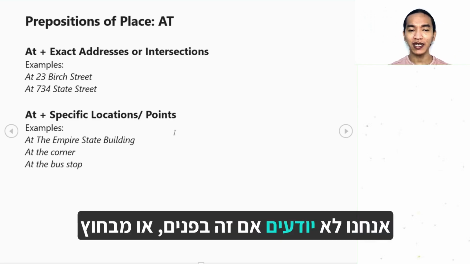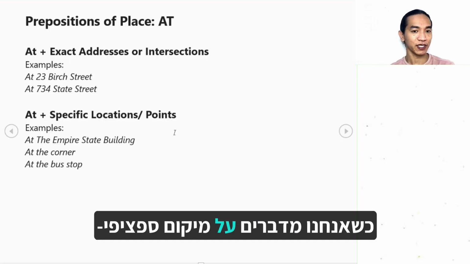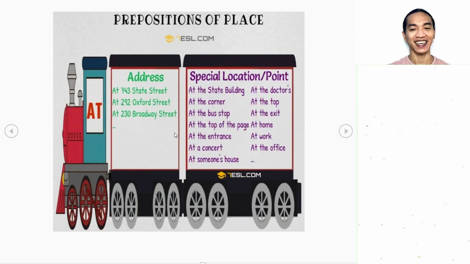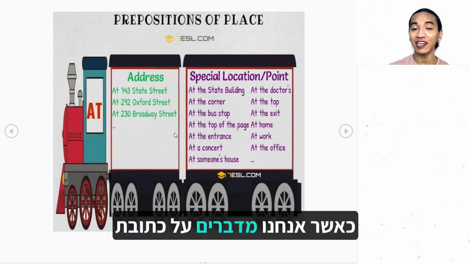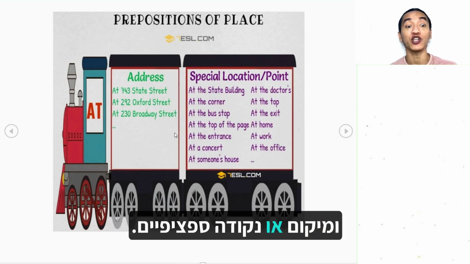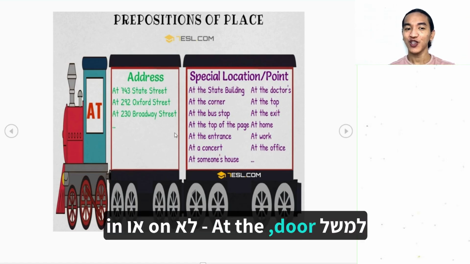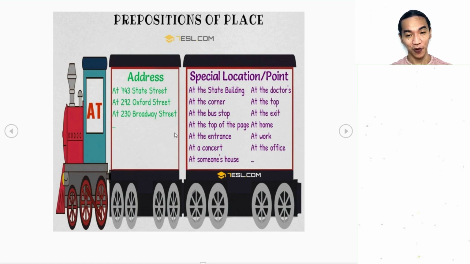You're not pertaining to whether it's inside or on, you're just using at. At the corner, at the bus stop. This is the summary when we're talking about an address and a specific location or point. For example, at the door: you're not on the door, you are not inside the door, but at that point only.